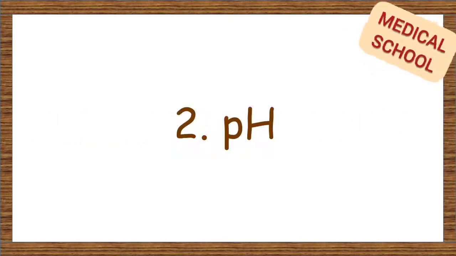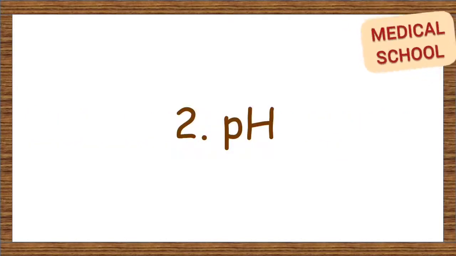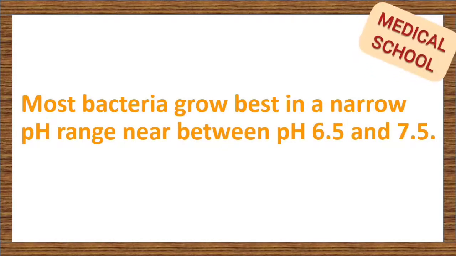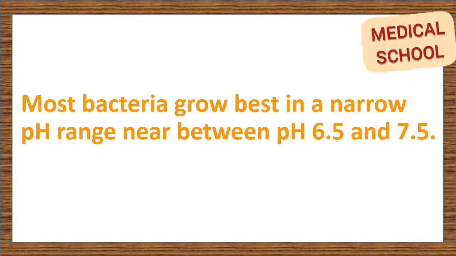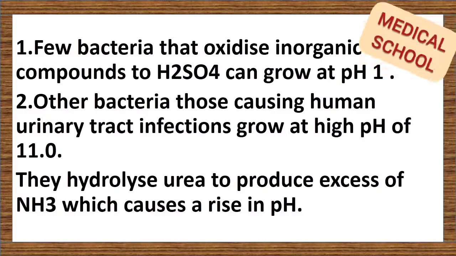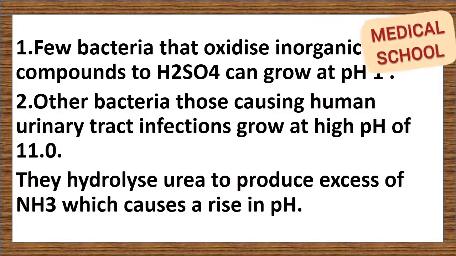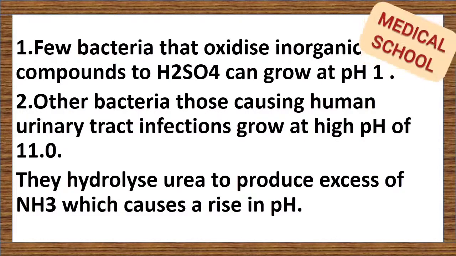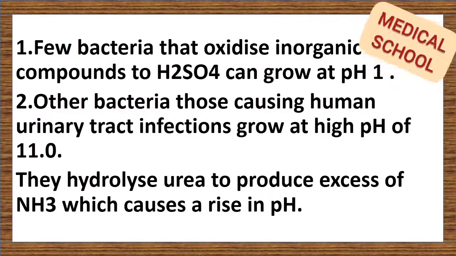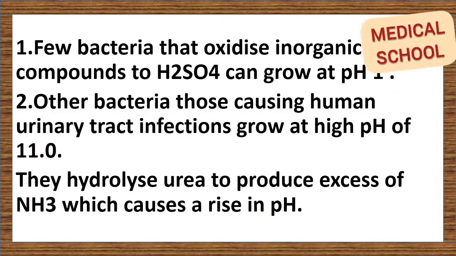pH. pH refers to the acidity or alkalinity of a solution. Most bacteria grow best in a narrow pH range between pH 6.5 and 7.5. However, some can grow at extreme values of low or high environmental pH. For example, a few bacteria that oxidize inorganic sulfur compounds to sulfuric acid can grow at pH 1. As another example, bacteria causing human urinary tract infections grow at a high pH of 11. They hydrolyze urea to produce excess ammonia, which causes a rise in pH.